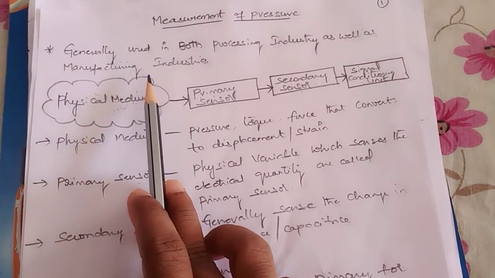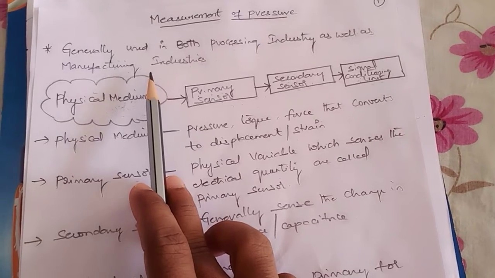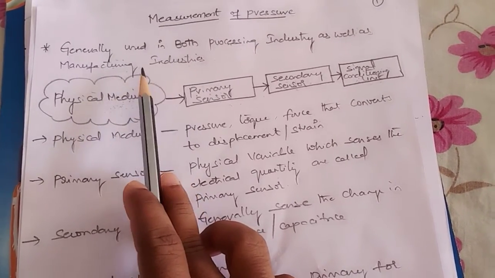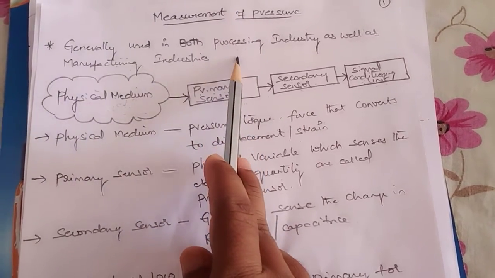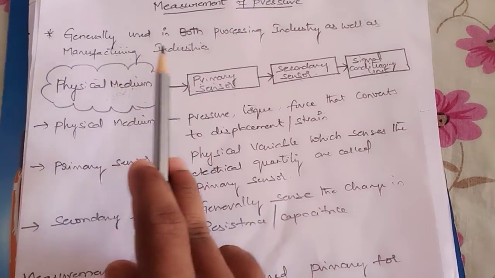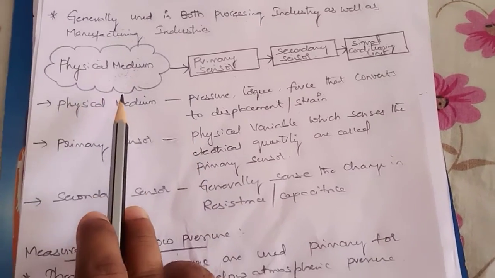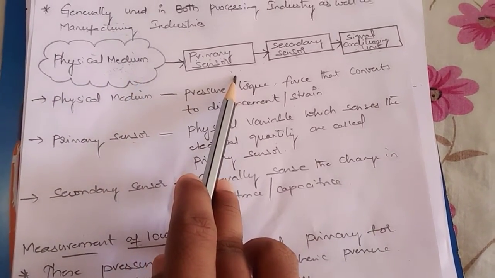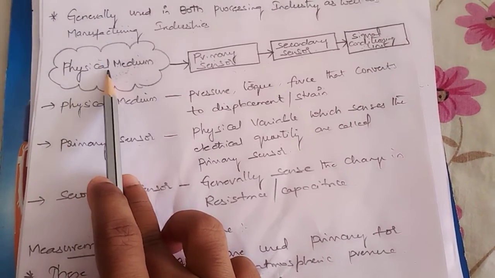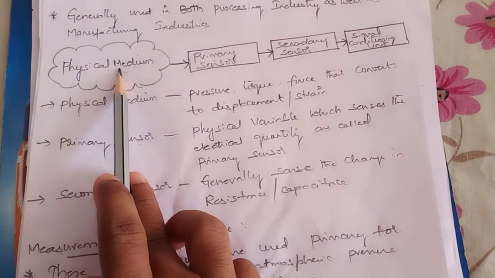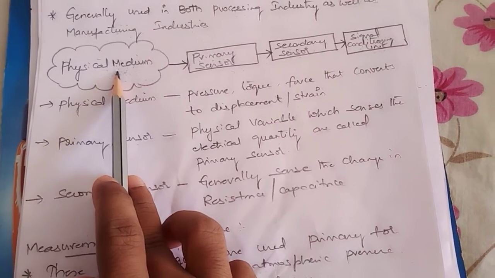What are manufacturing industries? They make use of raw material and prepare materials out of it; that is called manufacturing industries. So measurement of pressure is carried out in both processing industries and manufacturing industries. Now let us see the simple block diagram representation of measurement of pressure. It consists of a physical medium. What is physical medium? The parameter which is to be measured is called the physical medium.